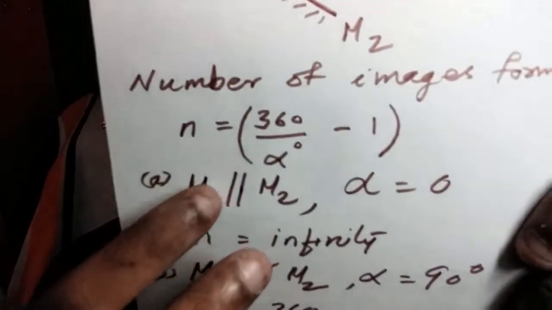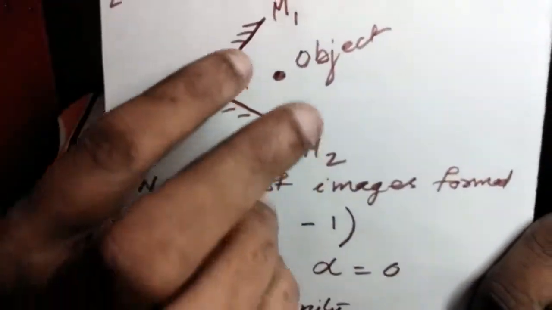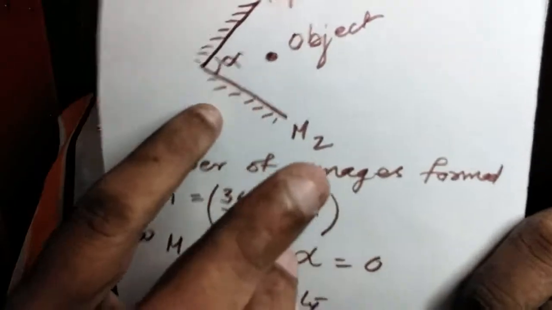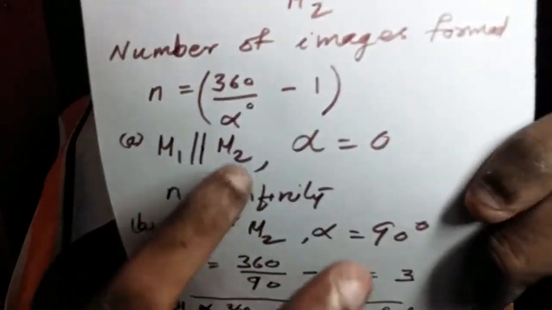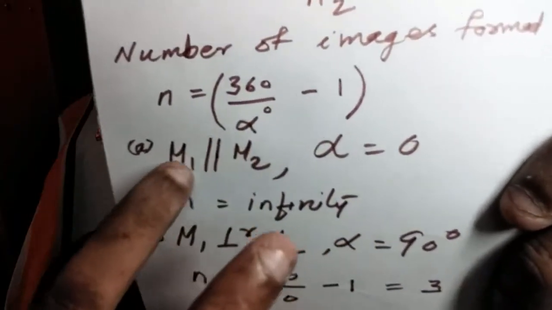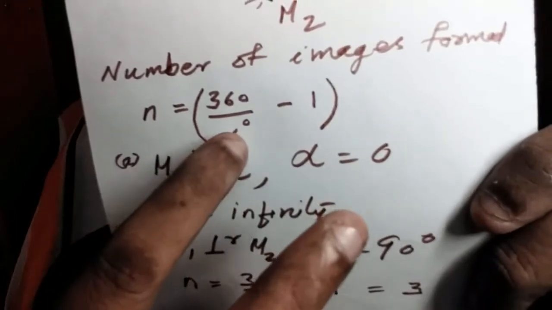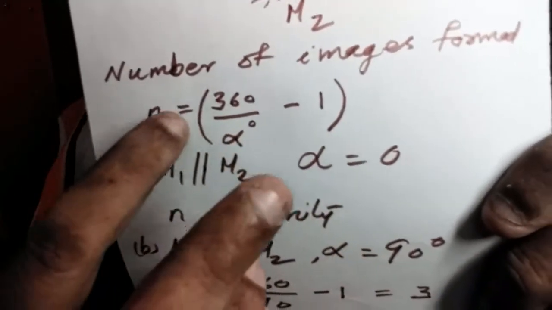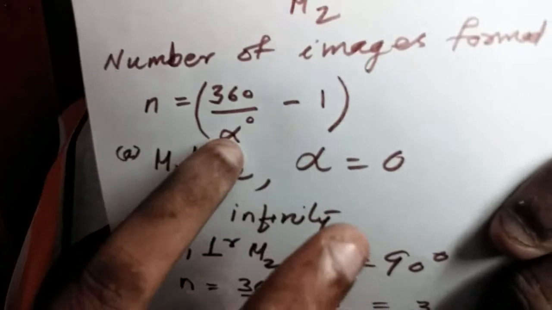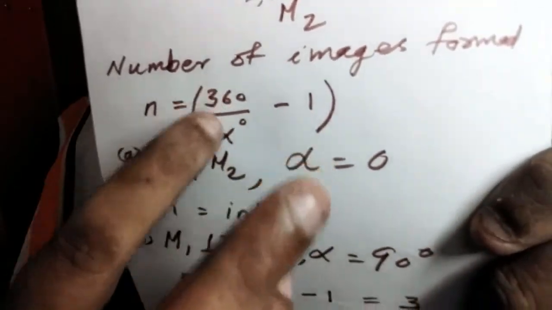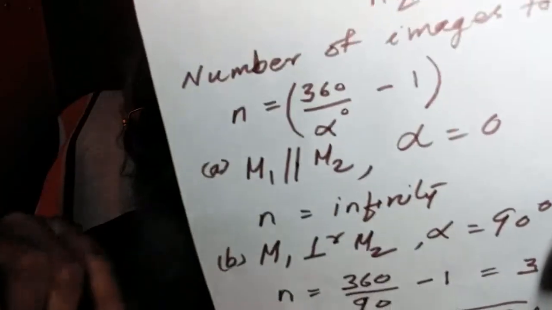Suppose M1 and M2 are parallel. These two mirrors are parallel and the object is placed in between them. Parallel mirrors means alpha equals 0. So the number of images is 360 by 0 minus 1. 360 by 0 is infinity. So n is infinity.